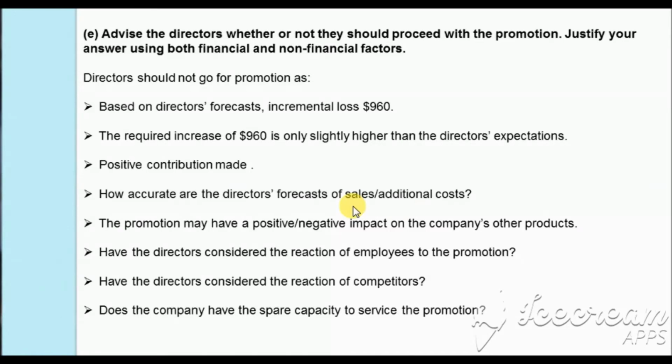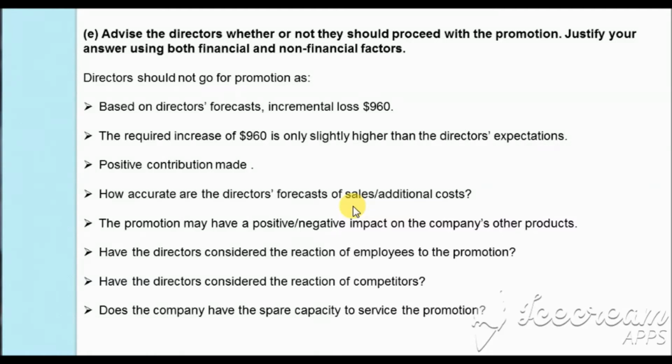How will they manage if they achieve sales of only 18,000 or 19,000 units? It may lead to more losses than what they have expected. And even subsequently, they have stated that the additional cost is just $6,000, but if in reality, when actual production takes place, this cost is $7,000 or $8,000, there will be a further loss.